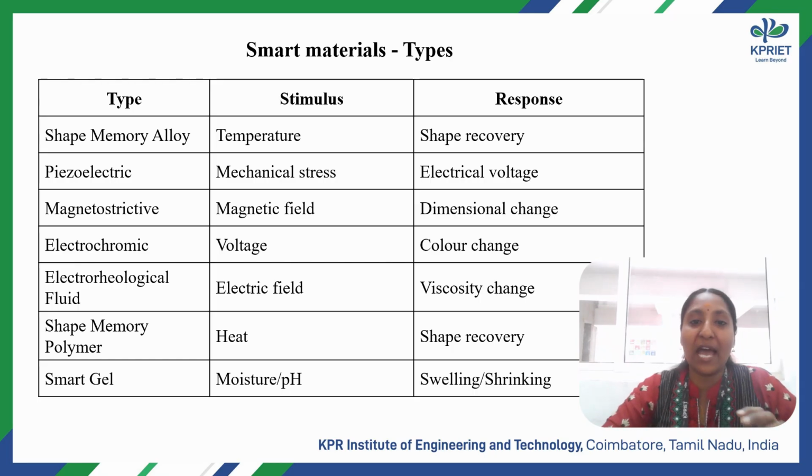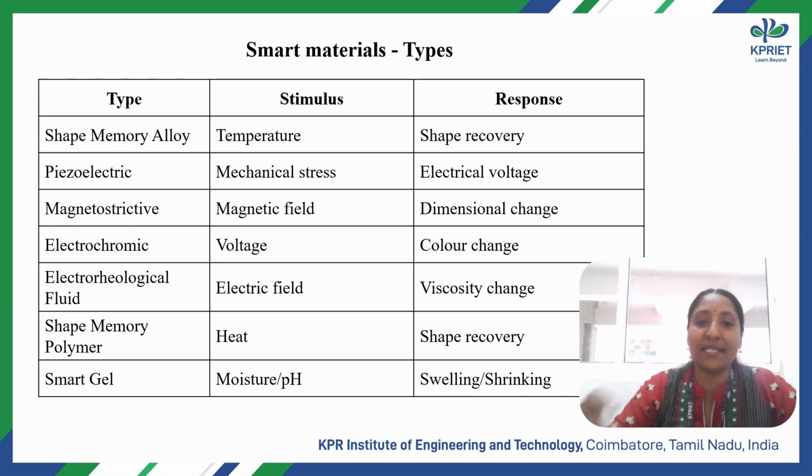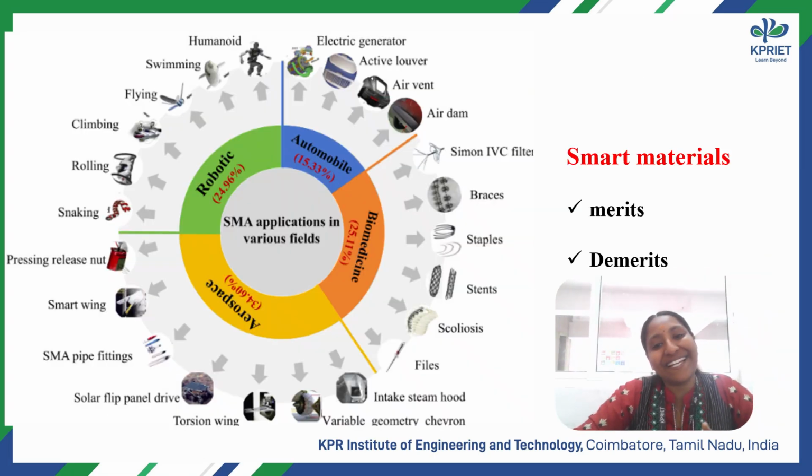A few of them can absorb heat, as in heating pads, and their shape responds to temperature, pH, moisture or light. It depends on that. Common examples are hydrogels, contact lenses and biosensors used for smart cells. So these are some smart materials that I can put forward, used in the automobile industry, biomedical, aerospace and robotics.